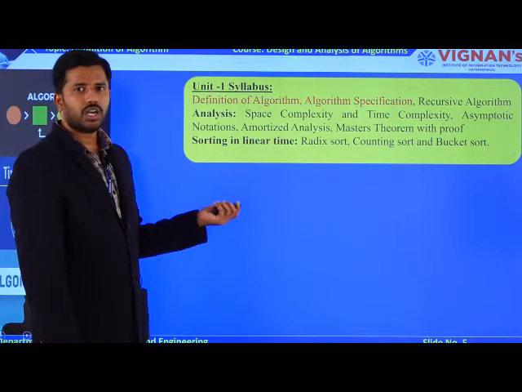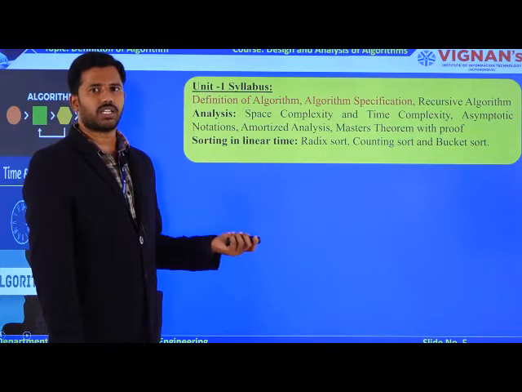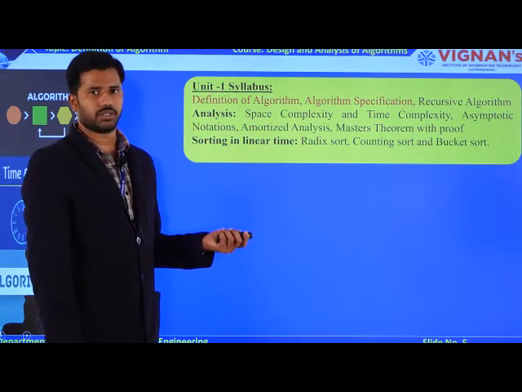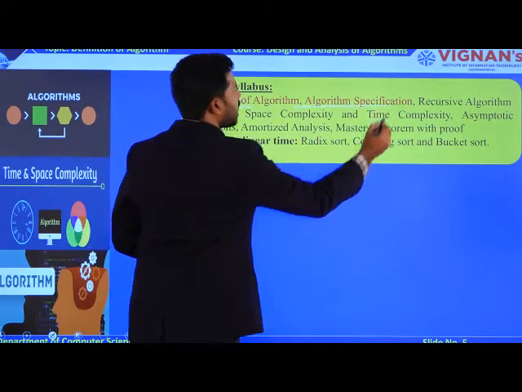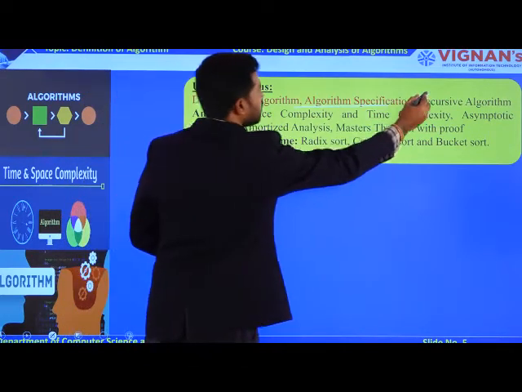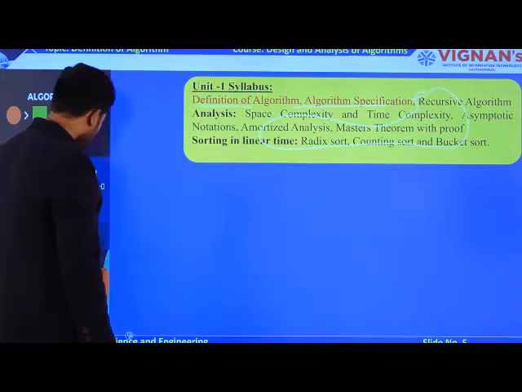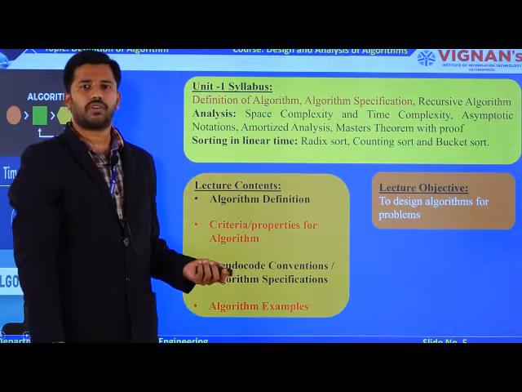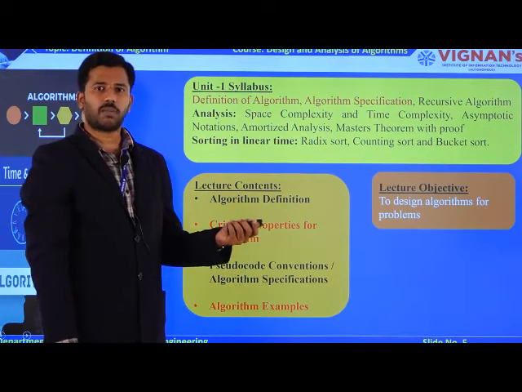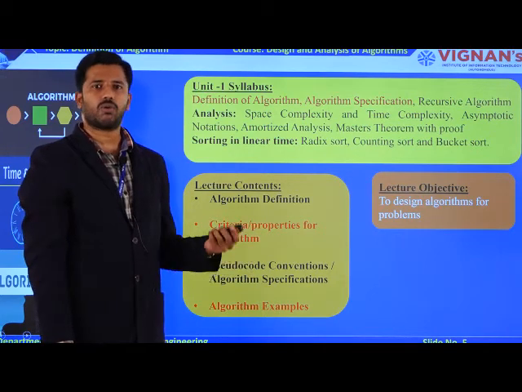Out of unit 1, today we are going to learn the definition of an algorithm, followed by algorithm specifications. After discussing the basic concepts of definition and algorithm specifications, in the remaining classes we will clear all the remaining concepts. The main outcome of this lecture is to learn the definition of an algorithm, followed by some examples and some rules which are required to develop your own algorithms.